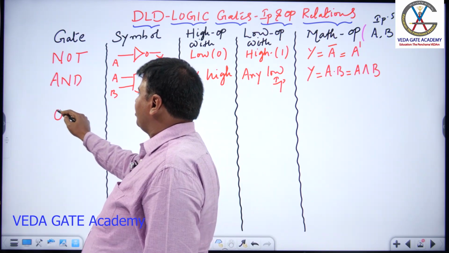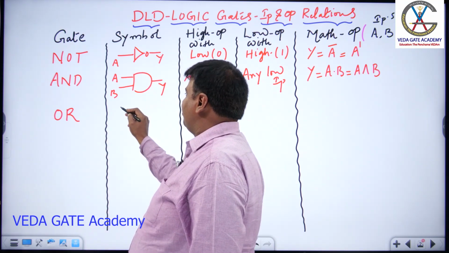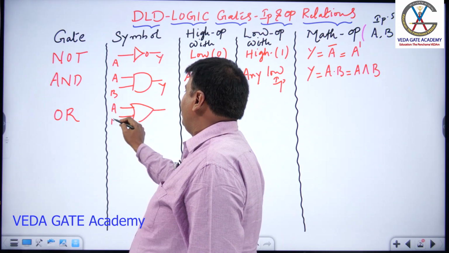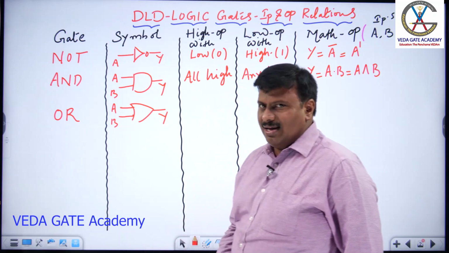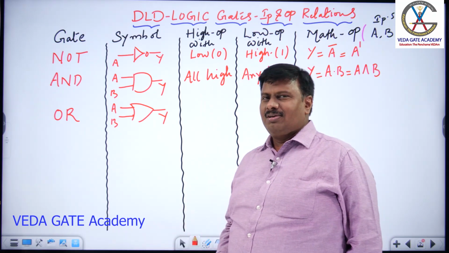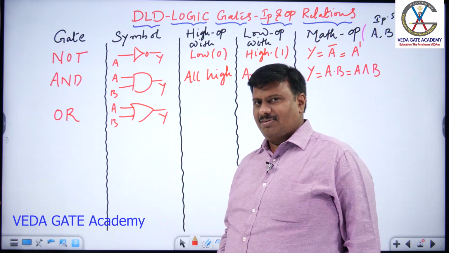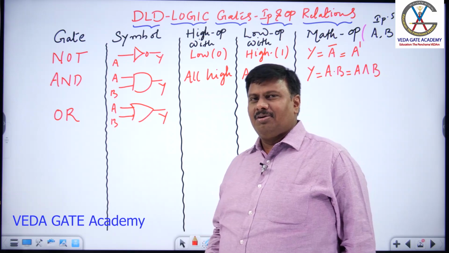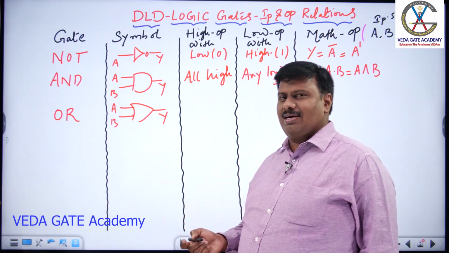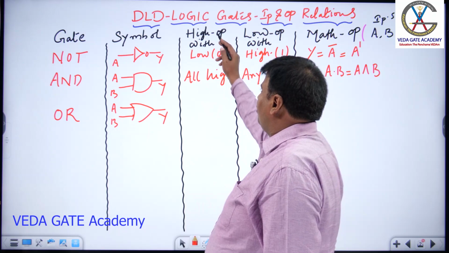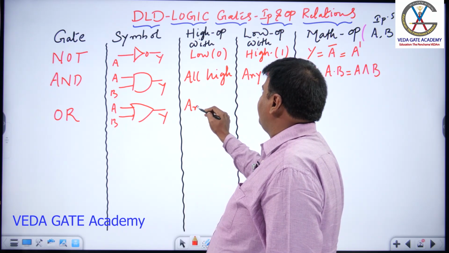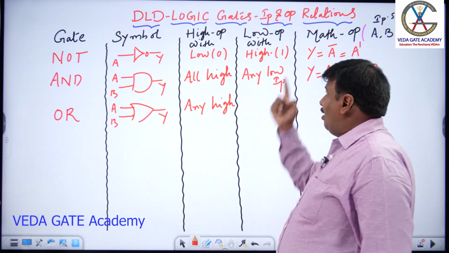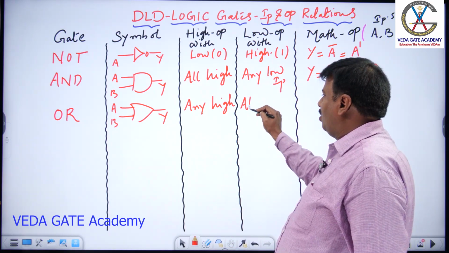And if you look into the next gate, OR, the symbol of OR is familiar to you like this, A, B, Y. OR gate produces a high output with either one of the high inputs, whether A is high or B is high. The name itself is indicating whether A is high or B is high, the output is high. Now, high output with any high input and low output with all low inputs.